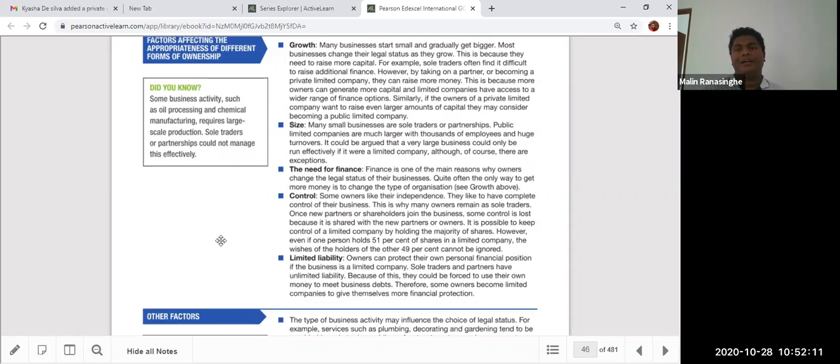If you want to grow fast, I think it's better to be a PLC, a public company. Size, same thing. If you want a small business, sole trader is best. If you want a large business, go for a private company or a public company. Financing is also the same. If you need large financing, go to PLC level, where you can collect a large amount of money. For controlling power, if you want to vest the control with your family members, a private business or sole trader is good. If you want large control, a public limited company is good. For limited liability, definitely you have to start a private company or public company.